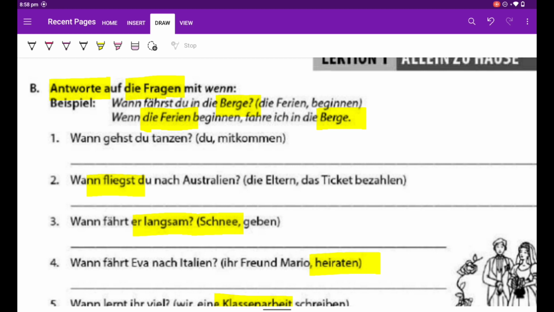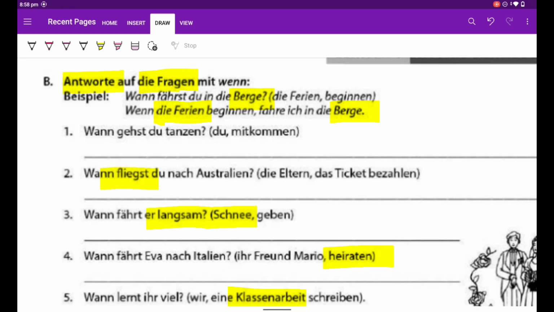Wann gehst du tanzen? So Berge, mountains, die Berge. Plural, mountains, die Ferien, vacations. Although I have not underlined, sorry guys. Going to underline vacations. Okay. Then Berge, mountains, Ferien, vacations.